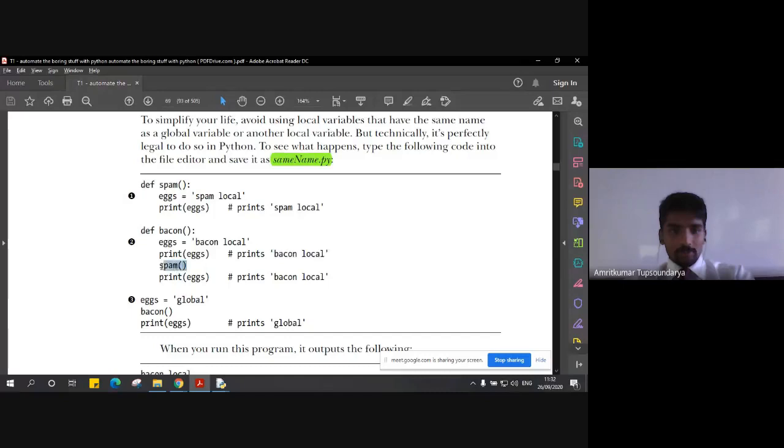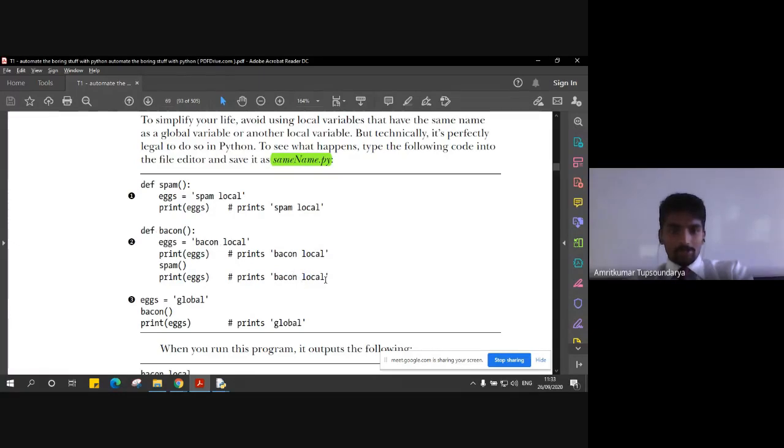Now we are calling spam, and that's how the control of the program shifts to this function, where x is assigned again, but it is spam local, and it prints spam local. So first we get Bacon local, then we get spam local. Once we execute this spam function, we reach the print command here. So it goes on and prints x here. But this x is local to Bacon. So it prints Bacon local. Right. So far we have Bacon local, then spam local, then Bacon local.